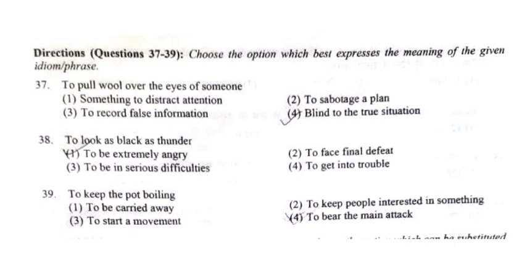Next we have choose the option which best expresses the meaning of the given idiom or phrase. So the first one is to pull wool over the eyes of someone. So the correct answer is to blind to the true situation. So to pull wool over the eyes of someone means to blind someone to the true situation or the actual situation. Next is to look as black as thunder. So the correct answer will be to be extremely angry. Then we have to keep the pot boiling. So the correct answer for this question will be second one, means to keep people interested in something.